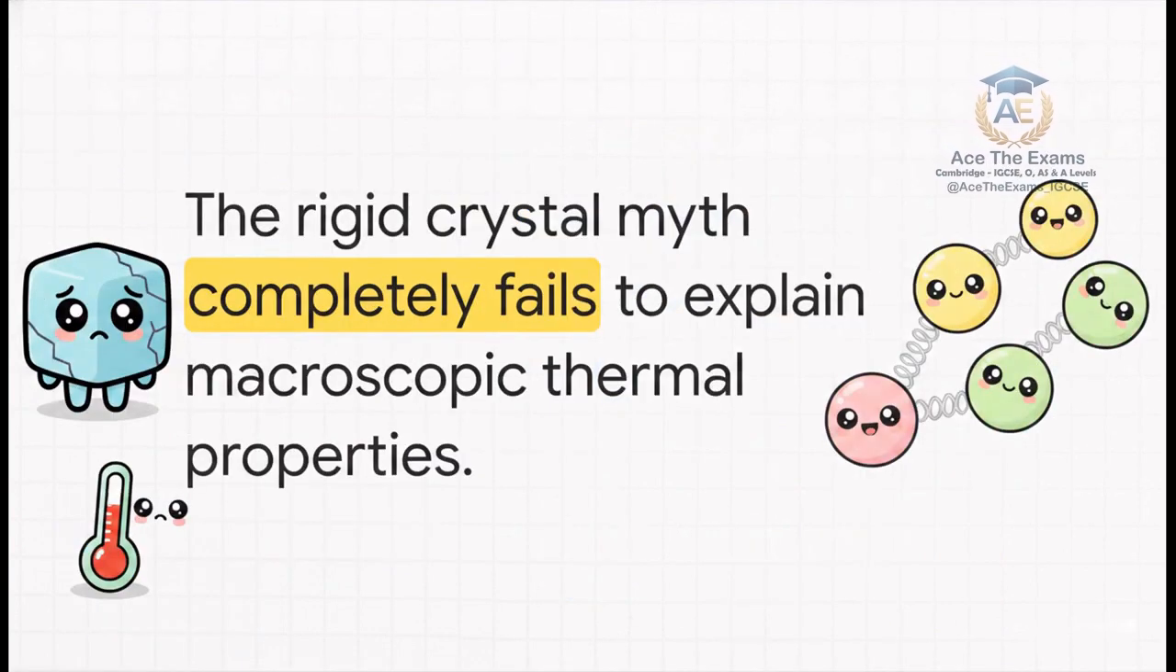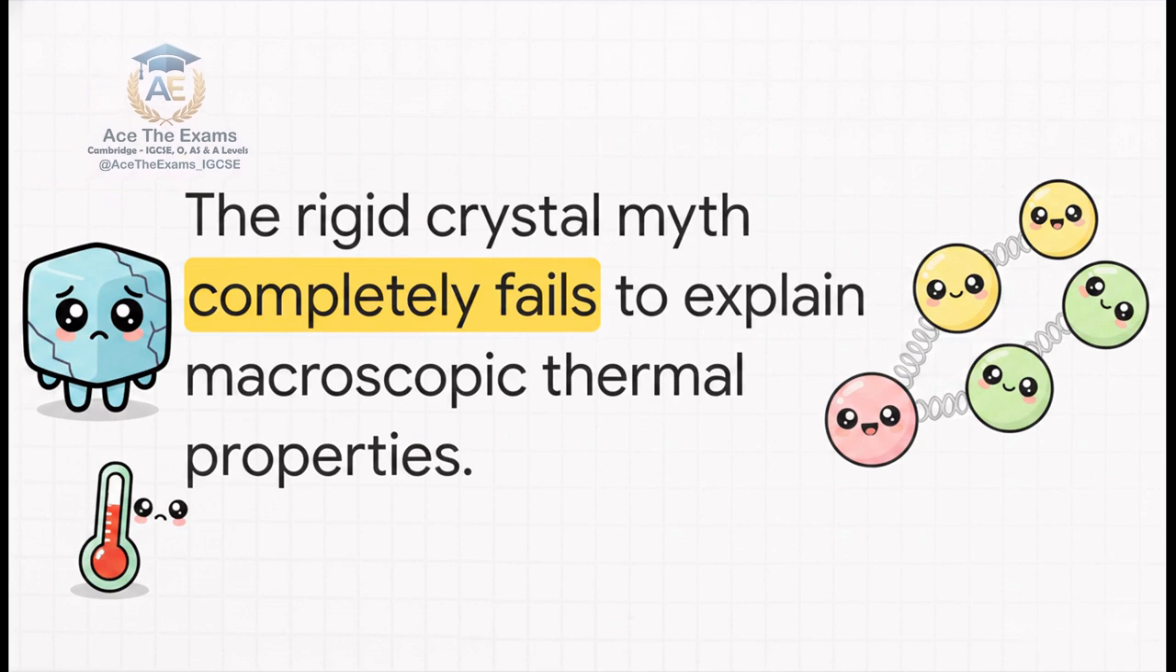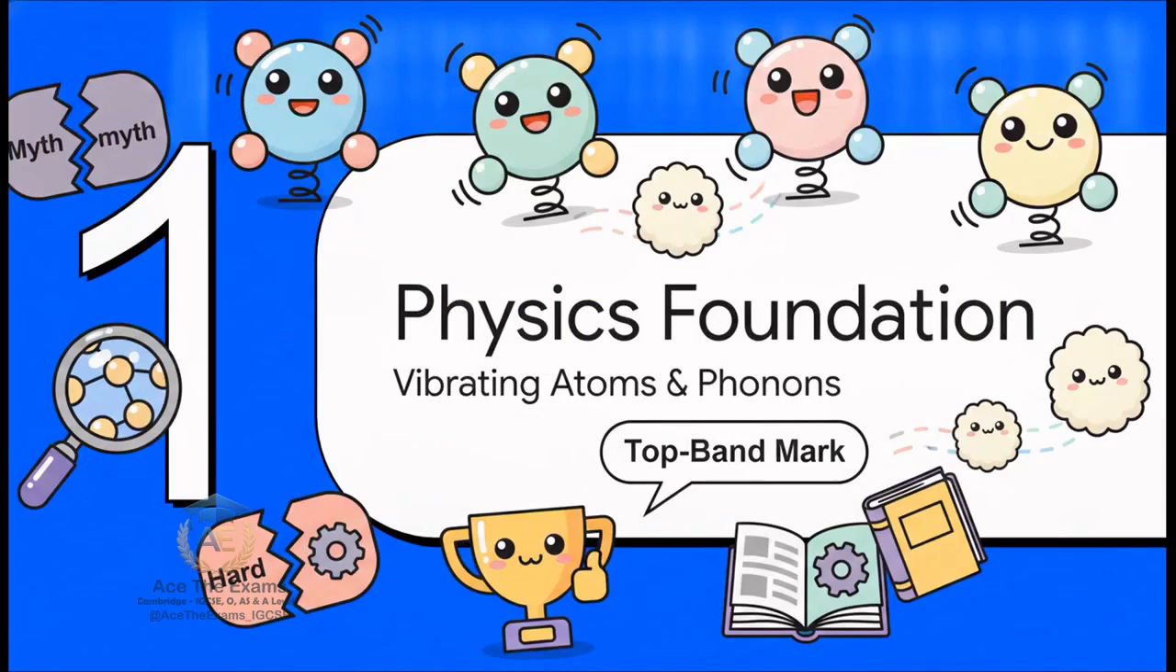You see, ordinary revision fails because just memorizing a static structure cannot explain why heat capacity changes with temperature or why some materials conduct heat better than others. The rigid crystal myth completely fails to explain macroscopic thermal properties. You absolutely need a dynamic picture to unlock those higher-tier marks and truly understand what is actually happening inside the material. Section 1. The Physics Foundation.